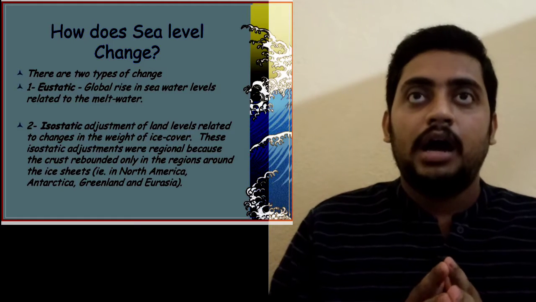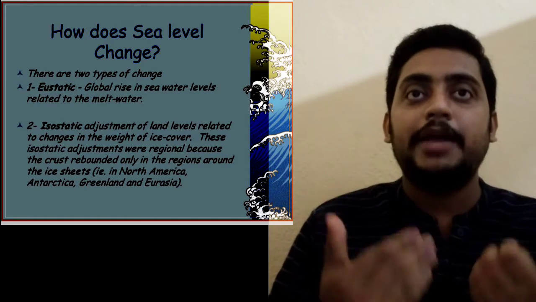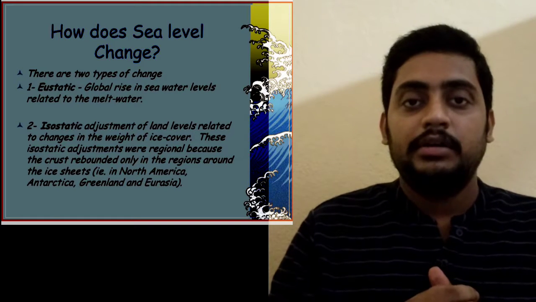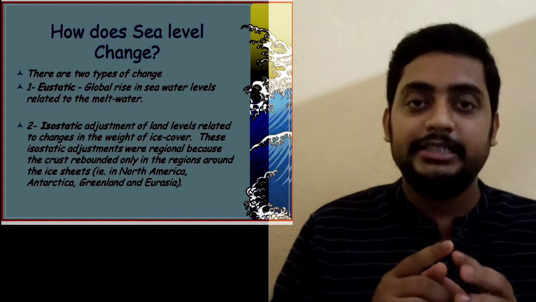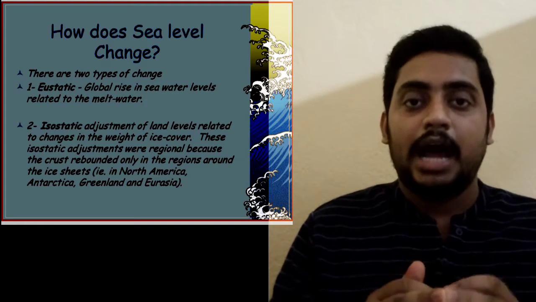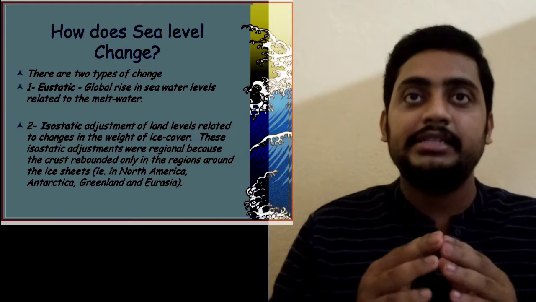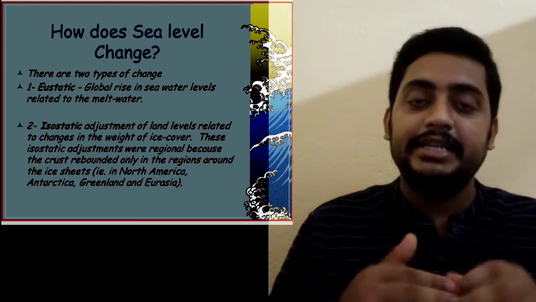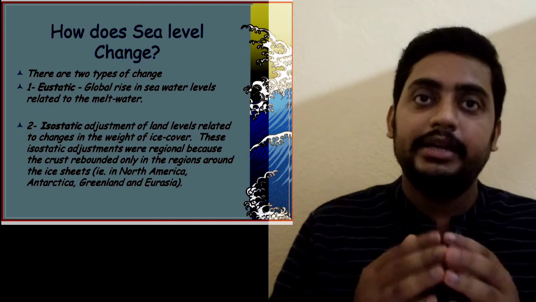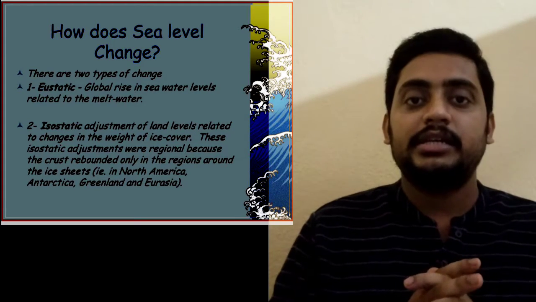Second, how does sea level change? There are two types of sea level change. First is eustatic sea level change, and second is isostatic sea level change. Eustatic sea level change indicates global rise in seawater levels related to meltwater.